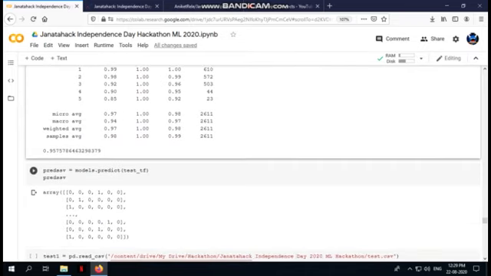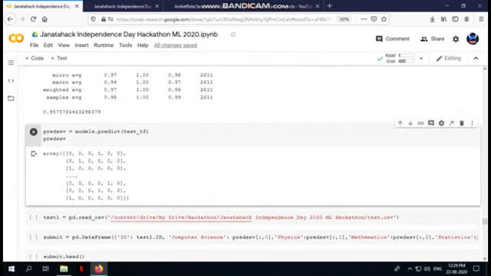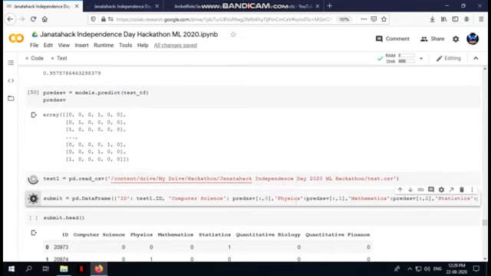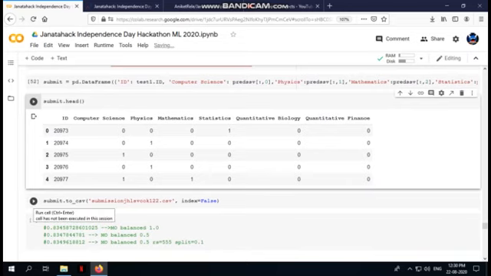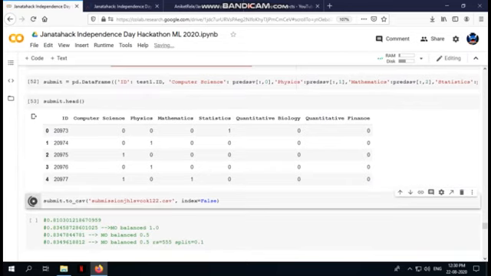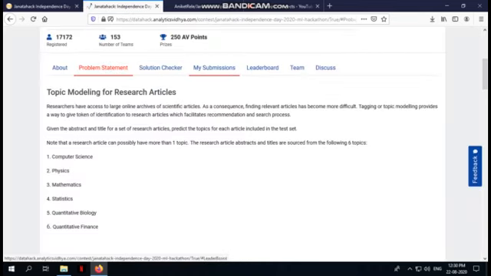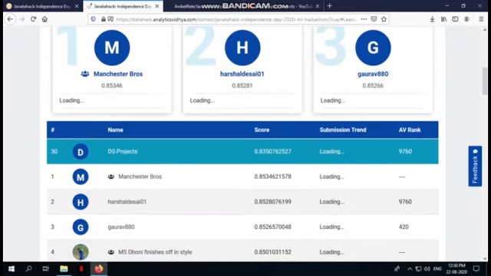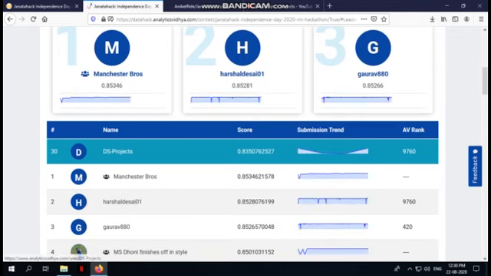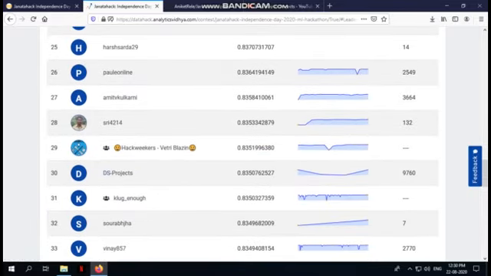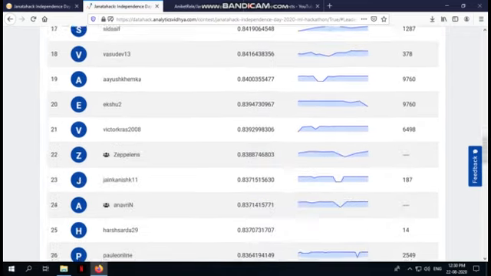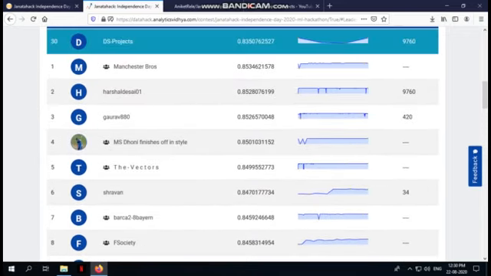Now we are going to predict on our test data, simply create a data frame and submit our data, with submit to CSV. I have already submitted this data, and the accuracy which I've got is around 83.5. So I am at the top 30th position right now. There is not a lot of difference between the 30th and the first rank. As you can see, there is only a difference of 2%.